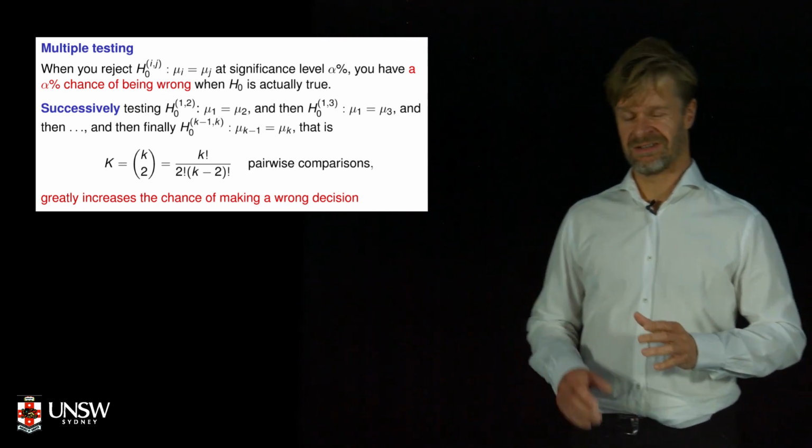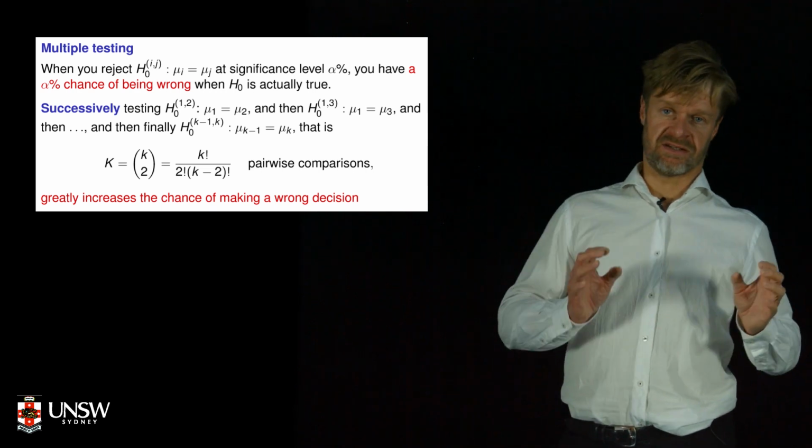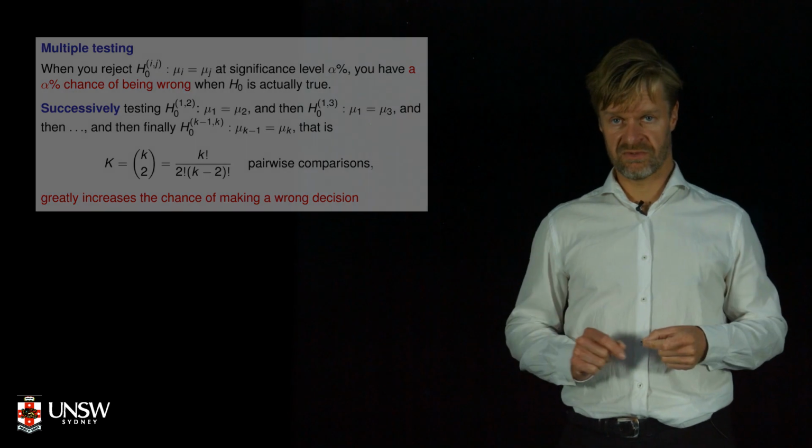Okay, these tests aren't independent because they involve common terms, but we could use independence arguments to put a bound on the worst case scenario here. Let's stick with our 4 treatments, which gave us 6 pairwise combinations. If we did 6 independent tests and each of them had a 5% chance of telling us the wrong answer, what's our overall chance of making an error?